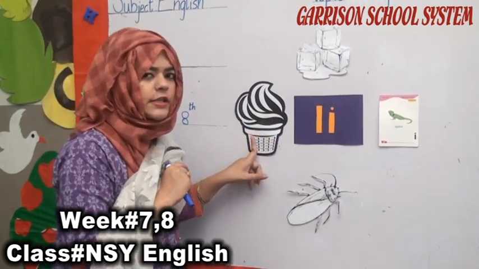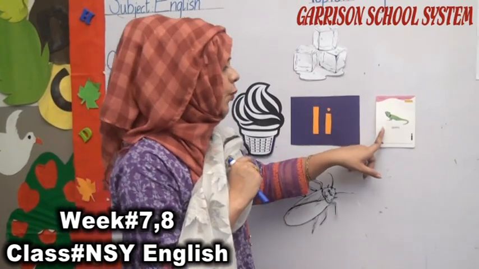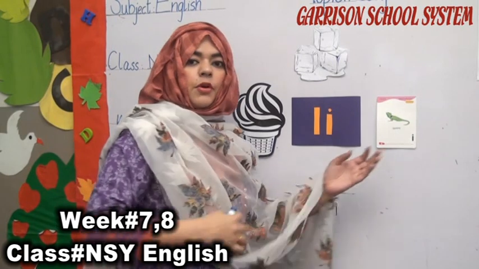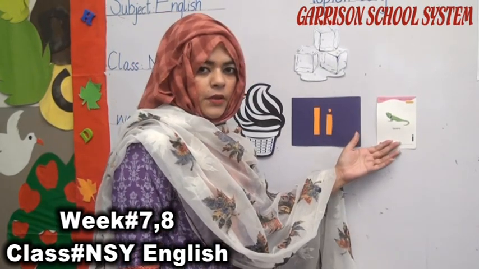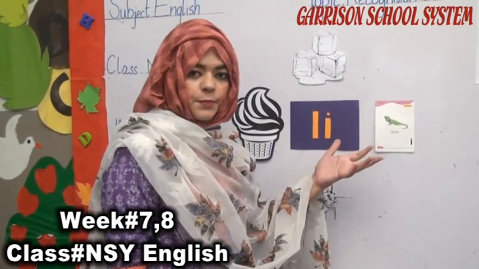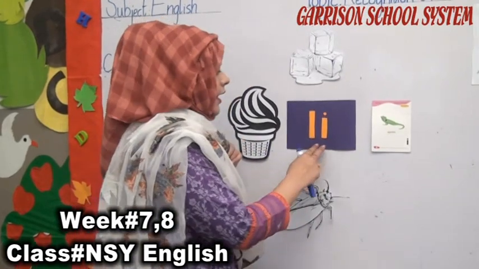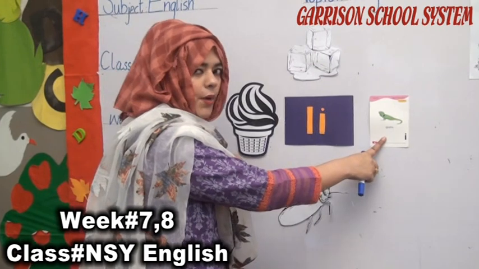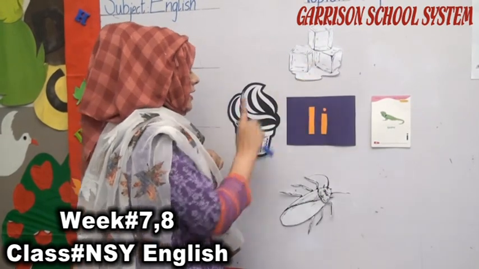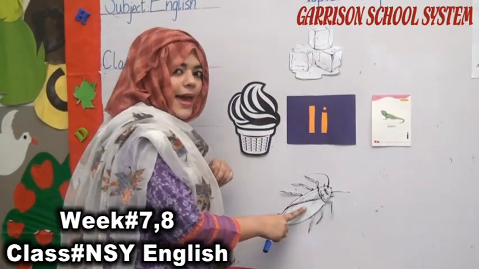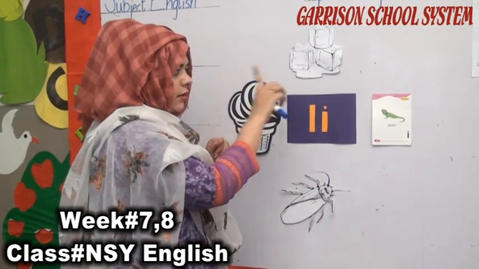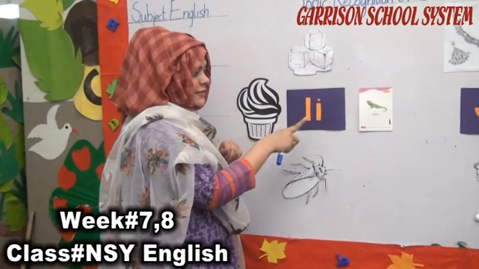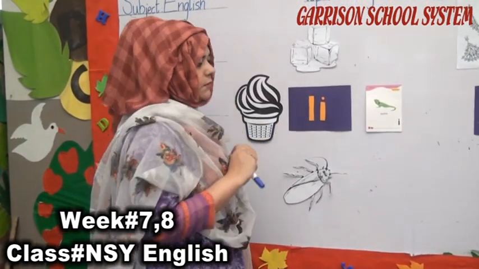And iguana is something which you haven't seen, though maybe some of you have if you have visited desert places. We have iguana, ice cream and insect. These all are from the I family because they all start with I.